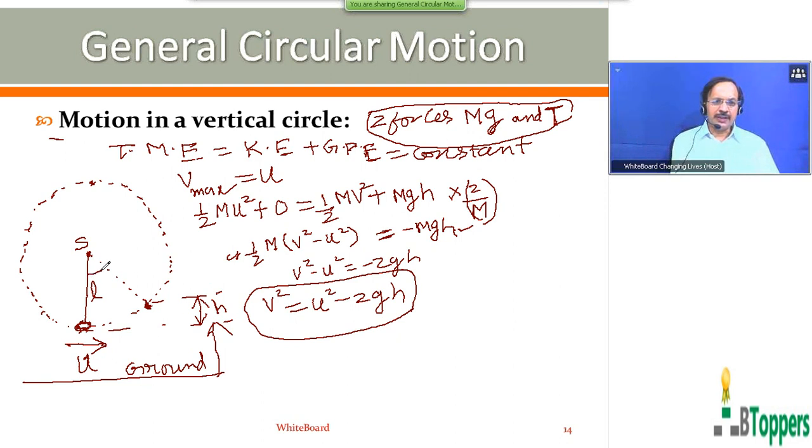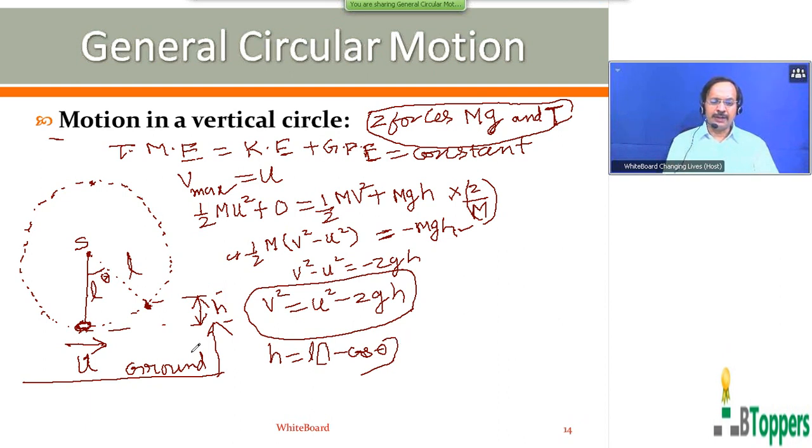You can also express h in terms of L and theta, which I explained earlier in the work and energy chapter. At the instant when the string makes some angle theta with the downward vertical, the vertical height of the center of mass of the bob above the lowest position can be written as L into 1 minus cos theta, which I explained earlier. This equation will also be used in some of the problems which we discuss in future, in motion in a vertical circle.